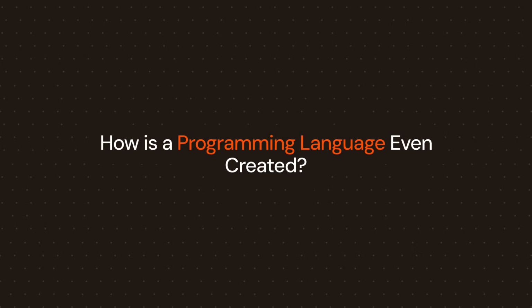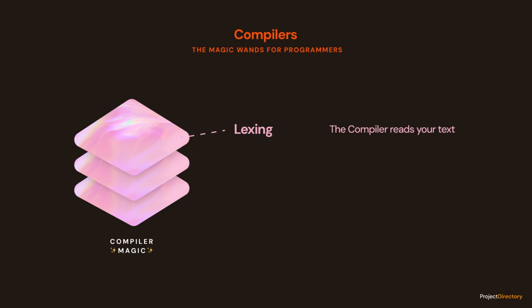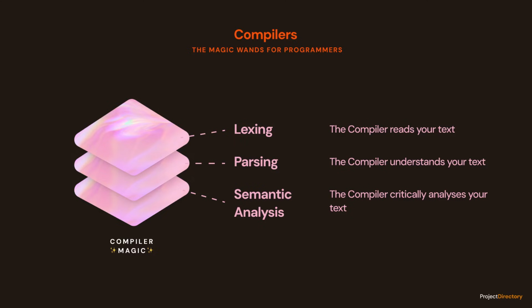Before we dive into today's project, recently I've been interested in how a programming language is created. Let's talk about how compilers actually work. We often think of them as black boxes that turn code into binaries, but under the hood they are complex pipelines. A compiler first reads your text, which is called lexing, understands its structure, which is parsing, and then crucially analyzes its meaning, that is, semantic analysis, or the grammar check in simpler words.